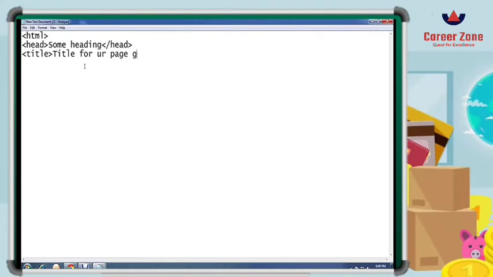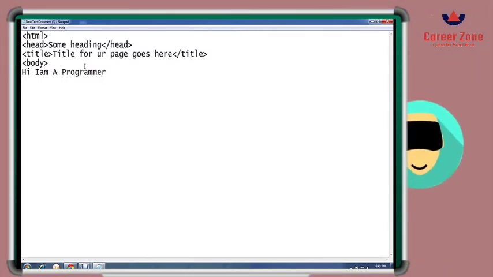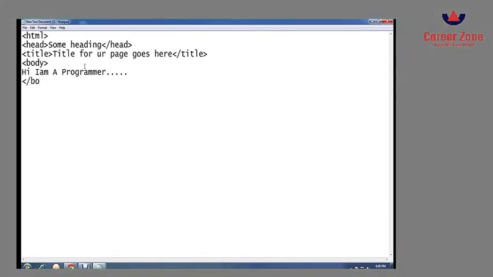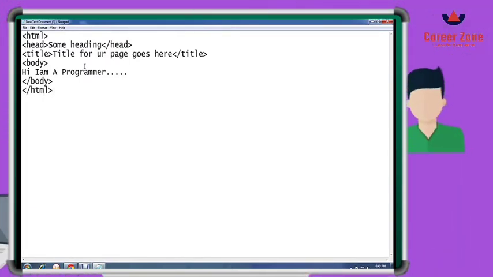The head will be written first, then the title, and the title will be closed. The text which you write inside the head tag will appear inside the web page, and whatever you write in the title tag will appear on the title bar of the web page. Then comes the body, where I am writing, hi, I am a programmer. So this will also appear inside the web page after the heading. Then we will close the body tag, head tag, and then the HTML tag. After that we will try to execute the file.